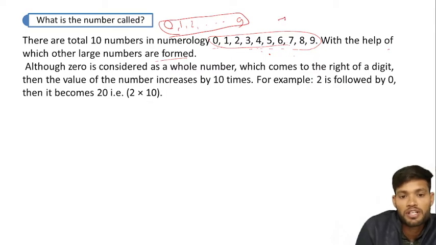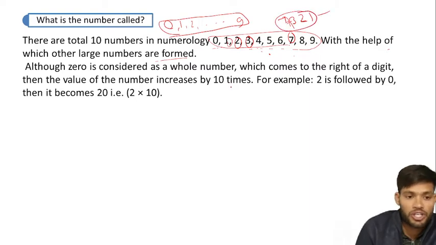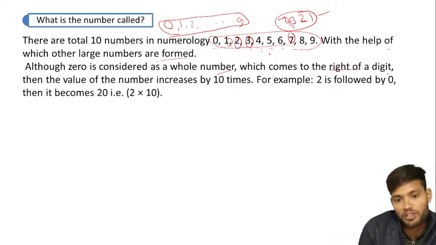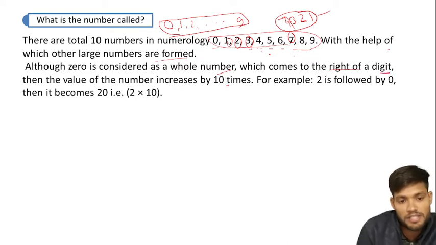For example, 7321 is a four-digit number. The first digit is 7, the second is 3, another is 2 and 1. We can take them and make 7321. Although 0 is considered a whole number, when 0 comes to the right of a digit, the value of the number increases by 10 times.